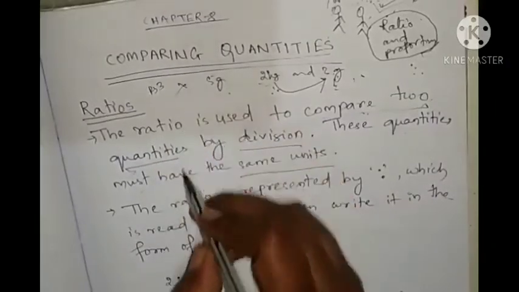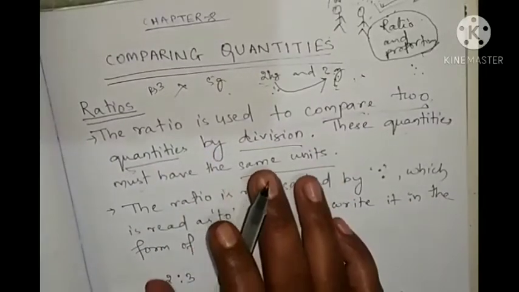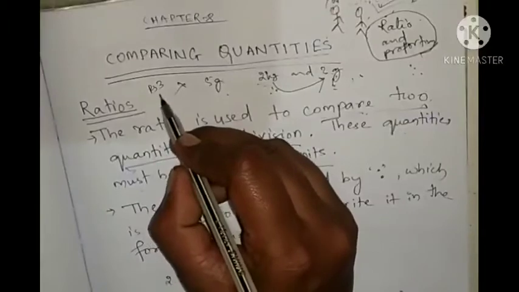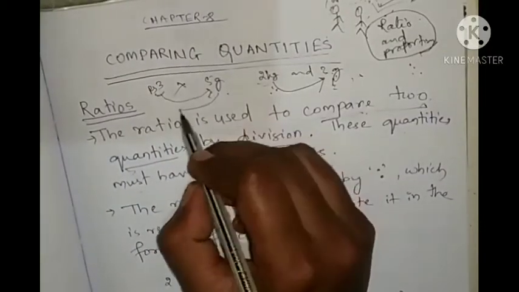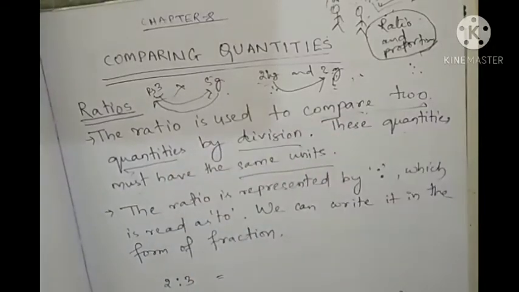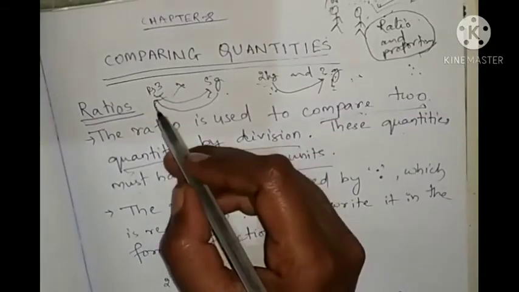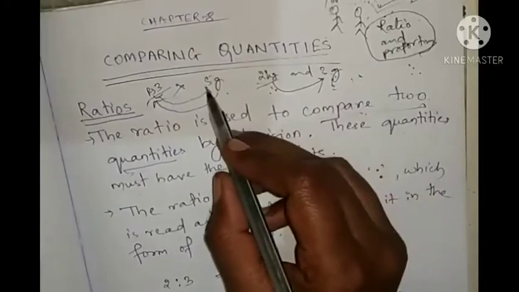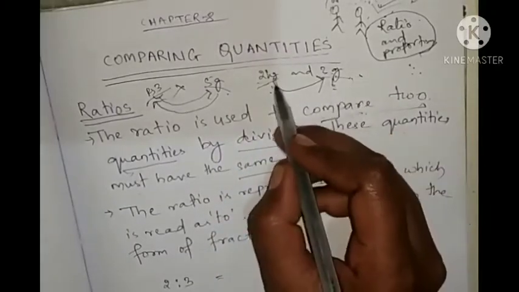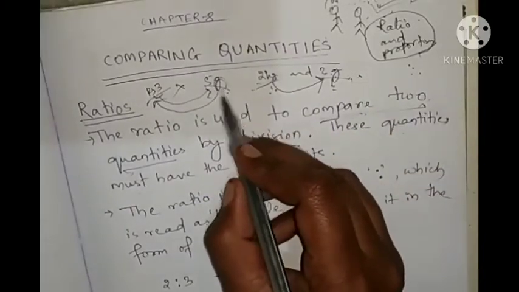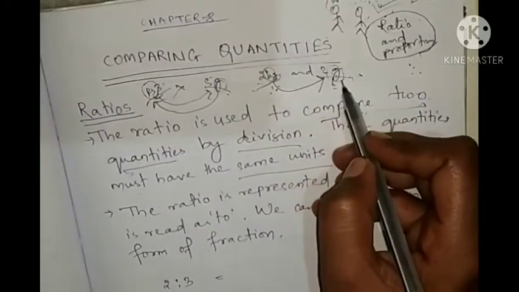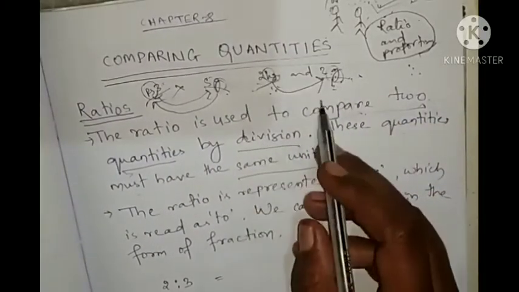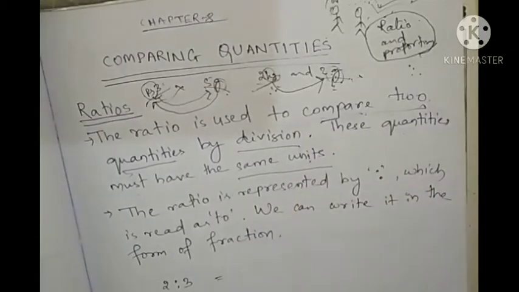No. No and never. You can never compare. Why? Because here rupees cannot be converted into gram or gram cannot be converted into rupees. So always see when you are comparing by ratio, you will see the units. Look at the units. They must have the same unit.